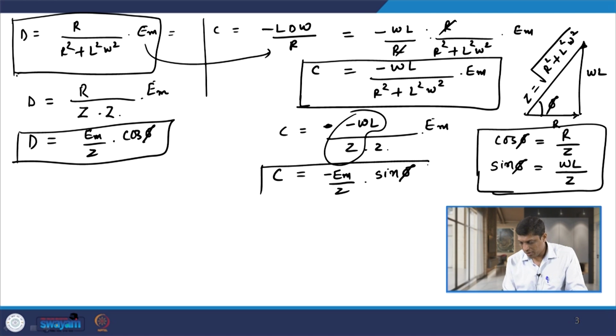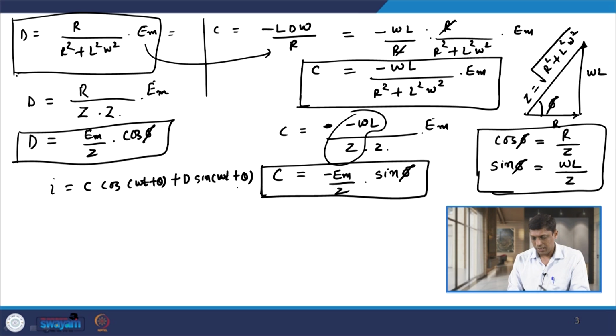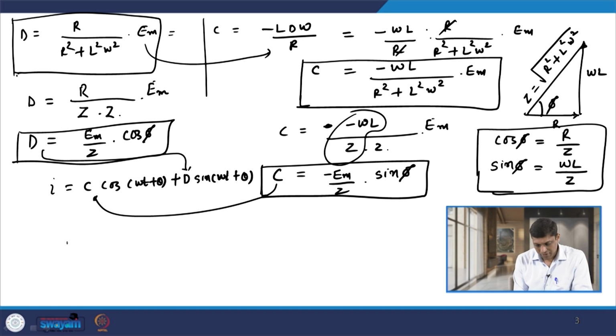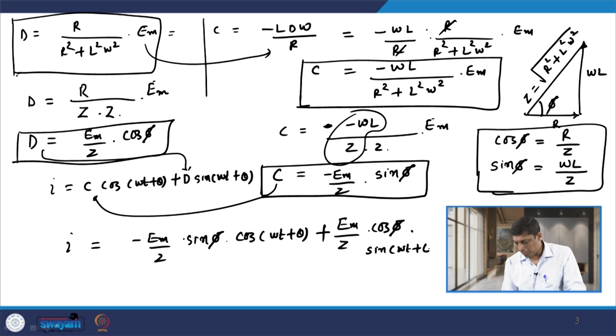So, this is nothing but your value, that is C. If I use this value in our original equation of I, which is given by C cos(omega t plus theta) plus D sin(omega t plus theta), and put the value of D and the value of C from here, then we have I given by C, that is minus Em by Z into sin phi, and then cos of omega t plus theta, plus D, that is again Em by Z into cos phi, and into sin of omega t plus theta.